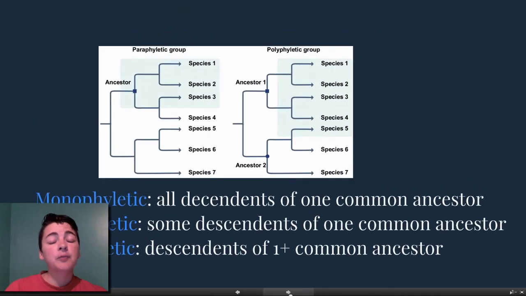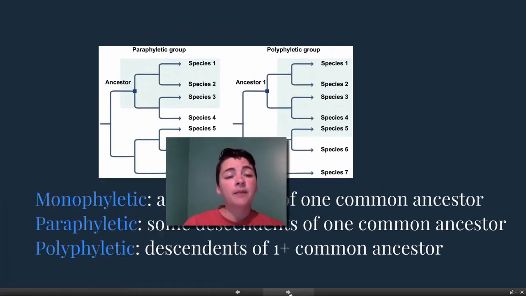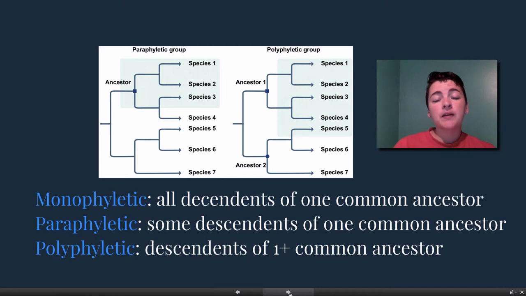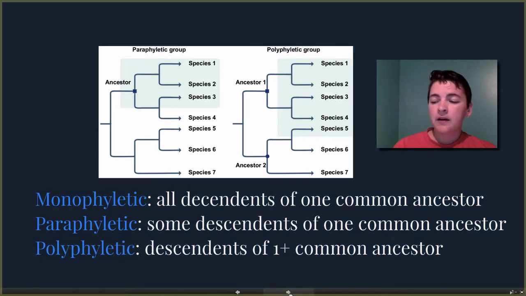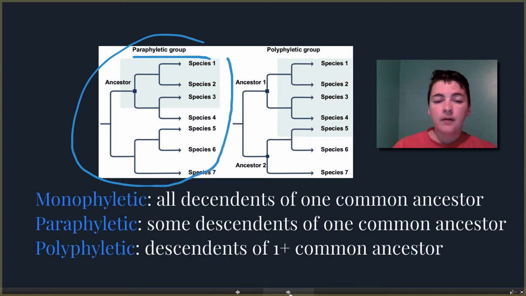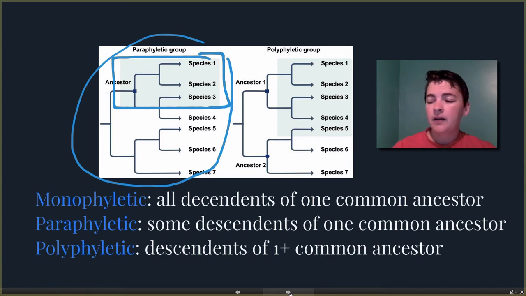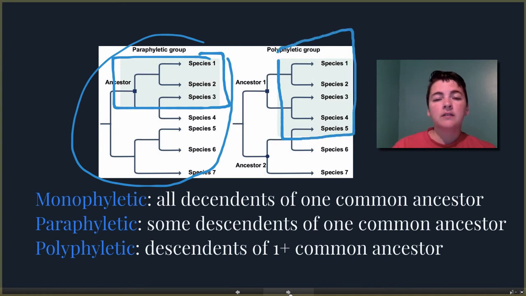You can make different groupings with your cladogram. A monophyletic grouping is when all of the descendants in that grouping are from one common ancestor. Paraphyletic here is where some of the descendants are from one common ancestor, some are not. And then polyphyletic here is when we are from more than one common ancestor, because we have here and here as our more than one common ancestor.